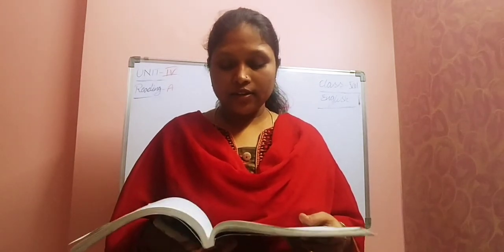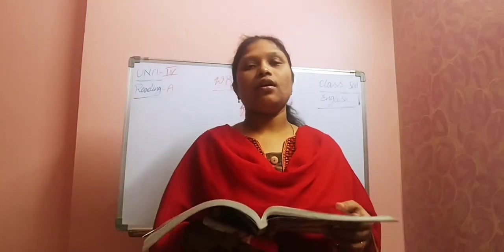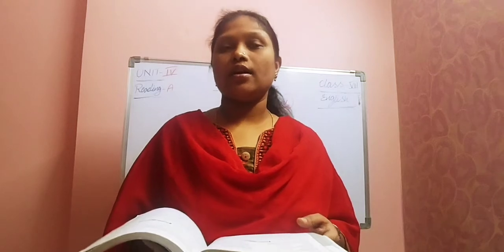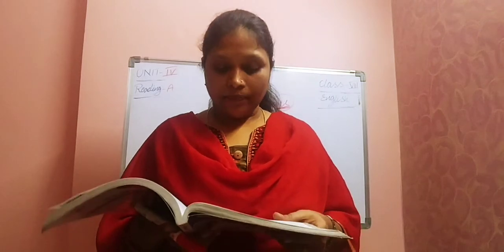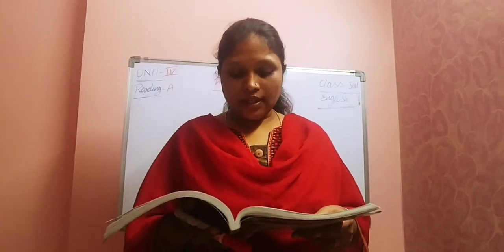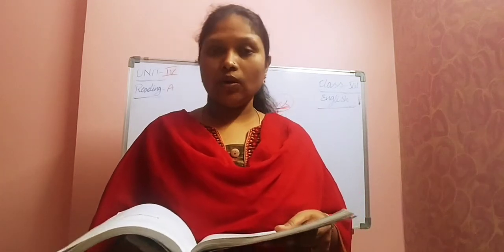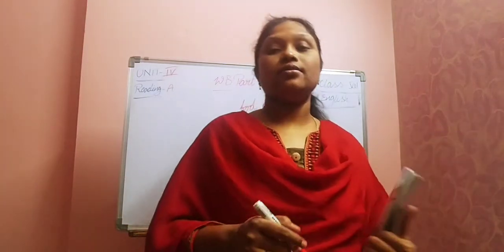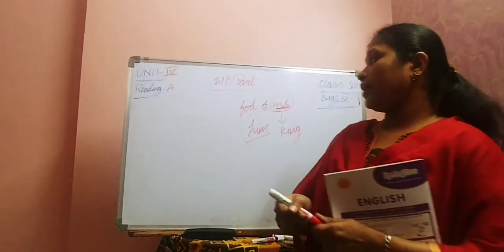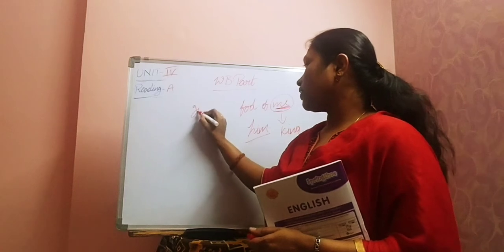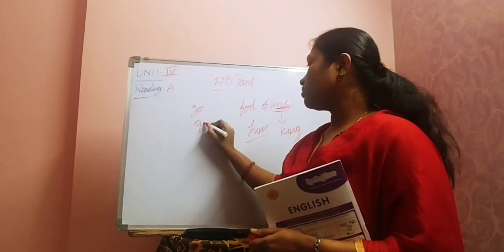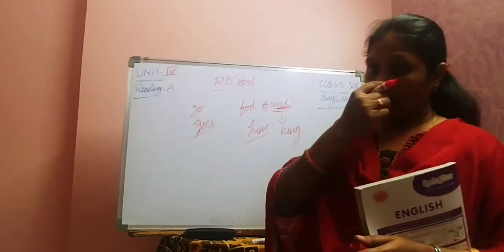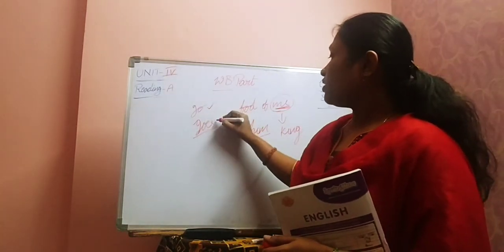And write the other two degrees of large. Large is the positive degree. What are the two other degrees? Large, larger, largest. And write the present tense of went. Go, goes. Went is past tense. Present tense is go. But why is goes also given? See here, it was given as go and goes. Why was it given like that? What is the difference between these two?